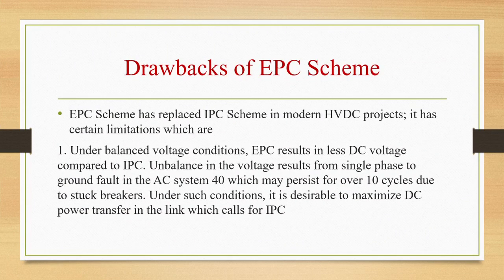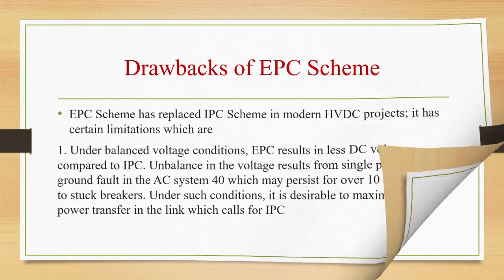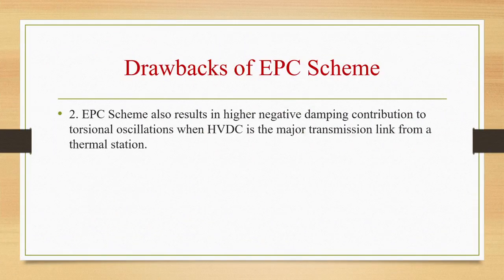Let's see now the drawbacks of the EPC scheme. The EPC scheme has replaced the IPC scheme in modern HVDC projects. It has certain limitations. The first one is, under unbalanced voltage conditions, EPC results in less DC voltage compared to IPC. Unbalance in the voltage will result from a single phase to ground fault in the AC system, which may persist for over 10 cycles due to stuck breakers. Under such conditions, it is desirable to maximize DC power transfer in the link, which calls for IPC. The second drawback is that the EPC scheme also results in a higher negative damping contribution to torsional oscillations when HVDC is the major transmission link from a thermal station.